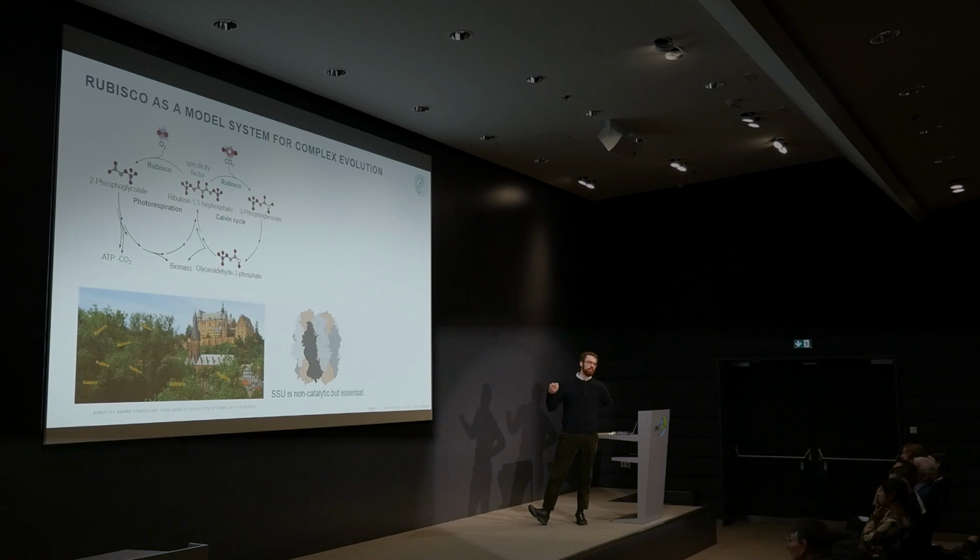The small subunit in Rubisco is non-catalytic. In fact, it's not even close to the active site. It's about 25 angstroms away, and people don't really know what it does yet. Even though Rubisco is a very well-researched protein, people don't really know what the small subunit does, because if you take it away, the protein complex is not functional anymore. Yet it's also an evolutionary novelty, and this is what makes it interesting for us to study.